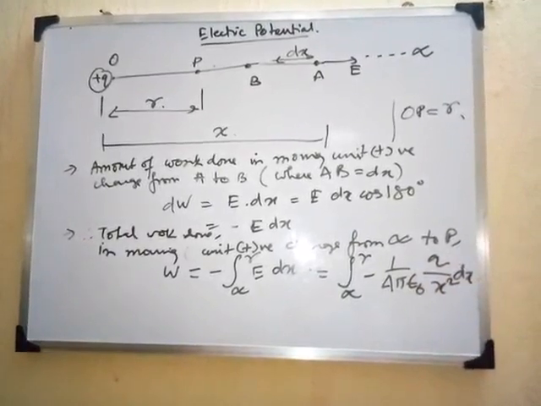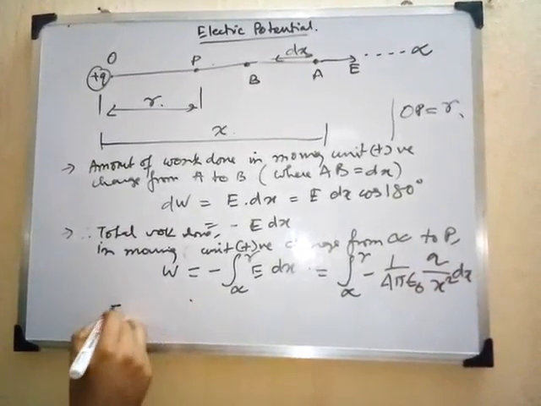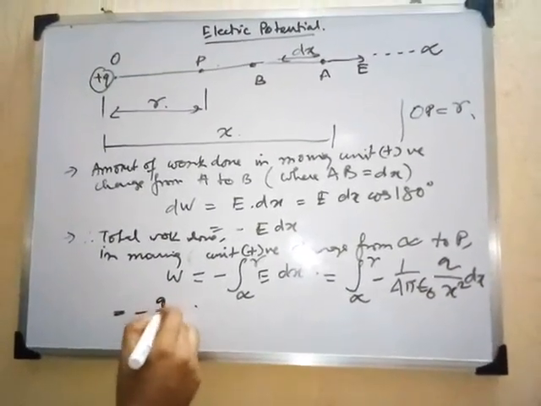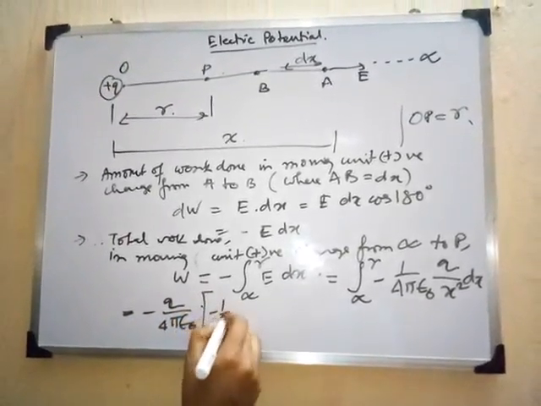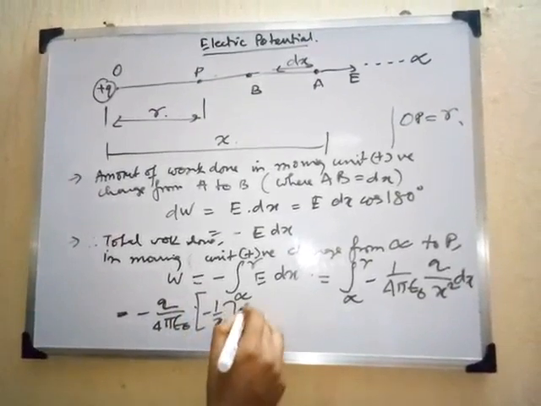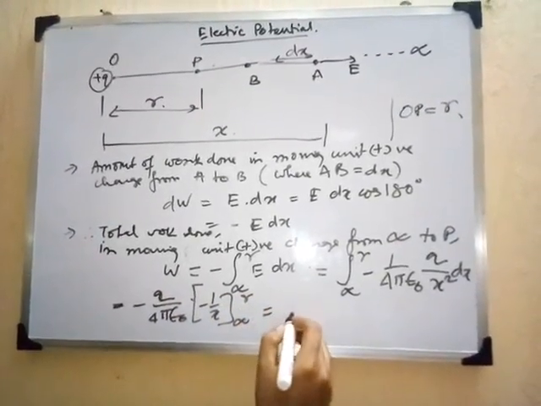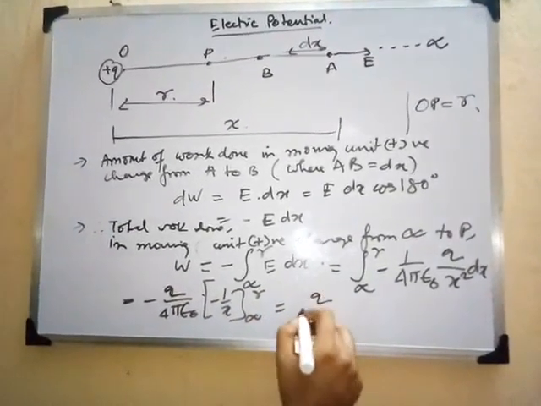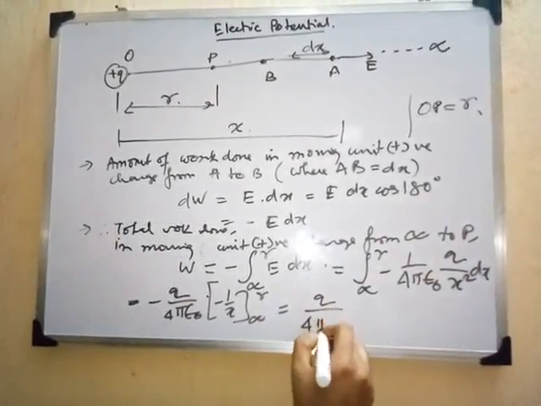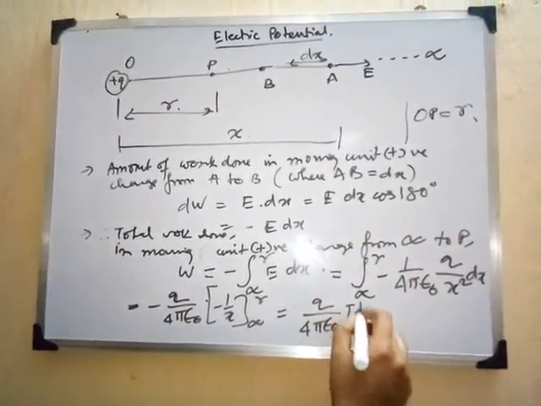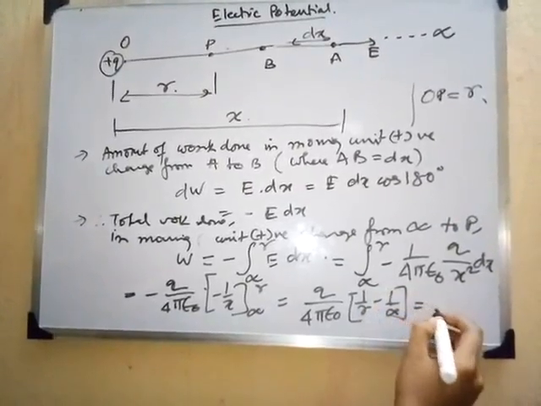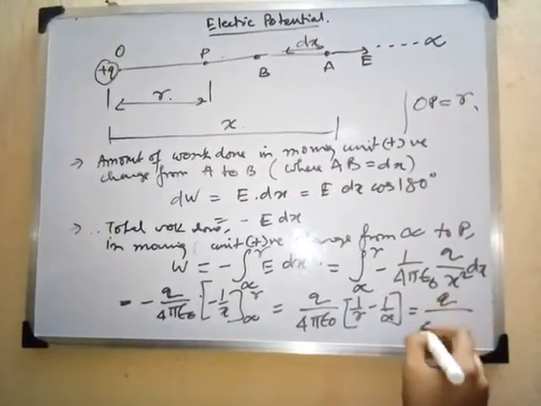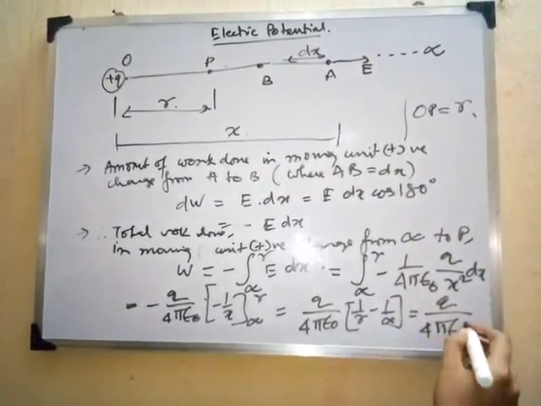So from here, if we operate, we have this expression as minus q by 4 pi epsilon naught times minus 1 by x from infinity to r, and this will be equal to q by 4 pi epsilon naught times 1 by r minus 1 by infinity, right? That will be equal to q by 4 pi epsilon naught r.